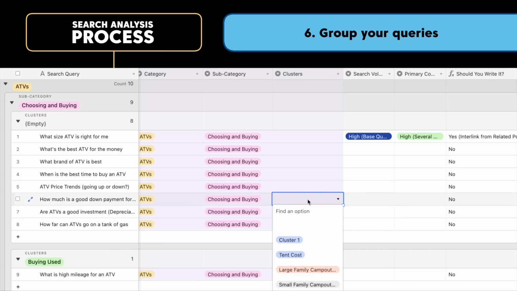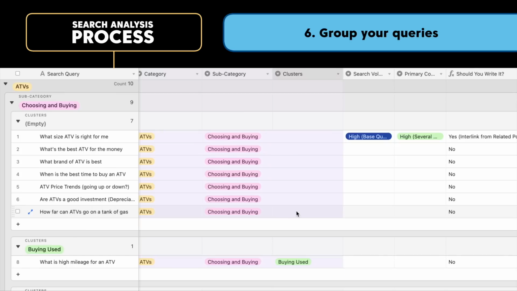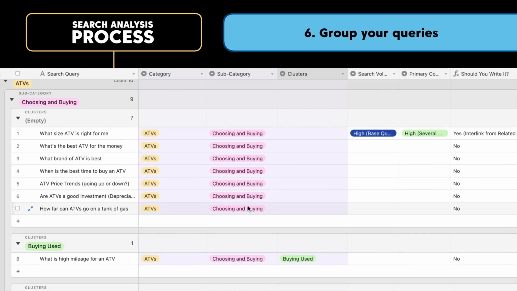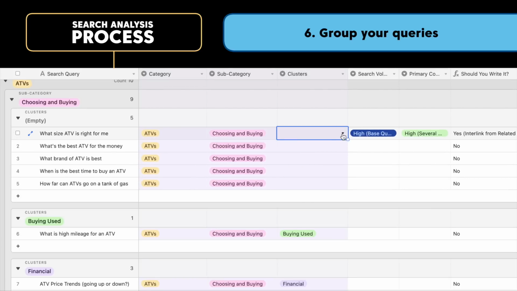Here I'm going to do financial. It's more of a financial question. It's kind of like, how much do they cost? How much is a good down payment? Interest rates? That kind of stuff would be really good to go here. So this one, financial. And this is just going to be picking the right model and brand and stuff.